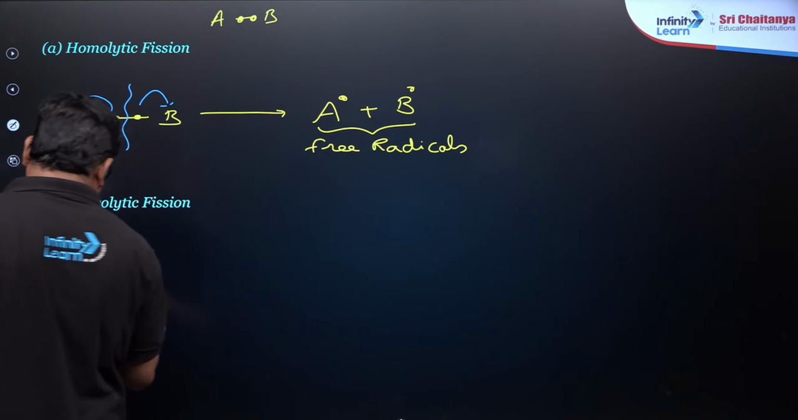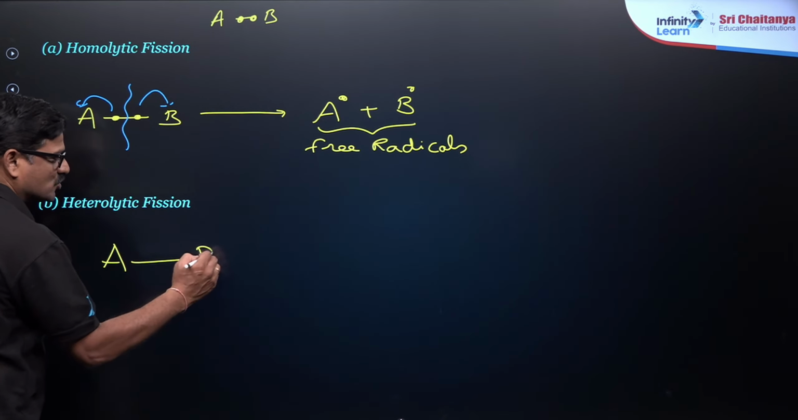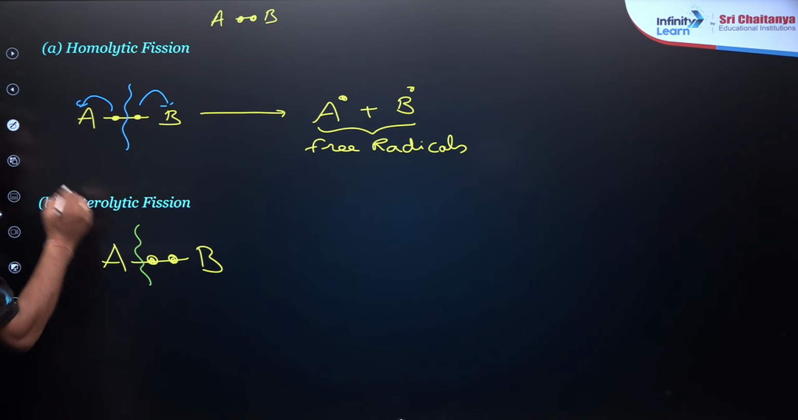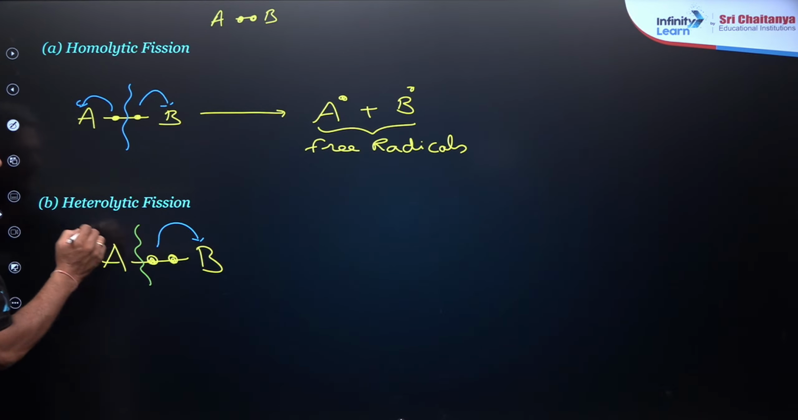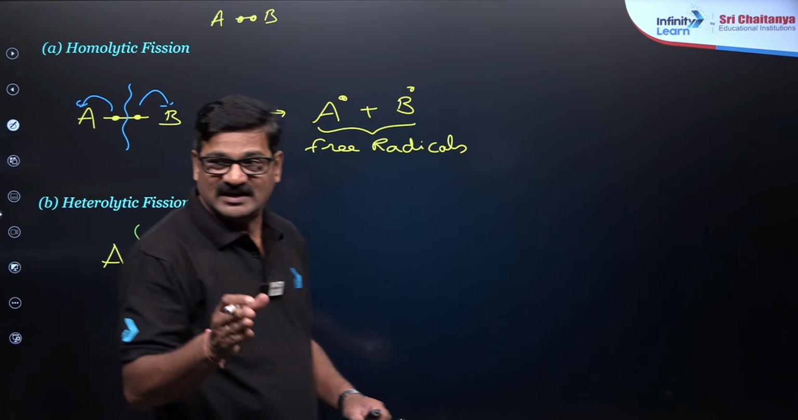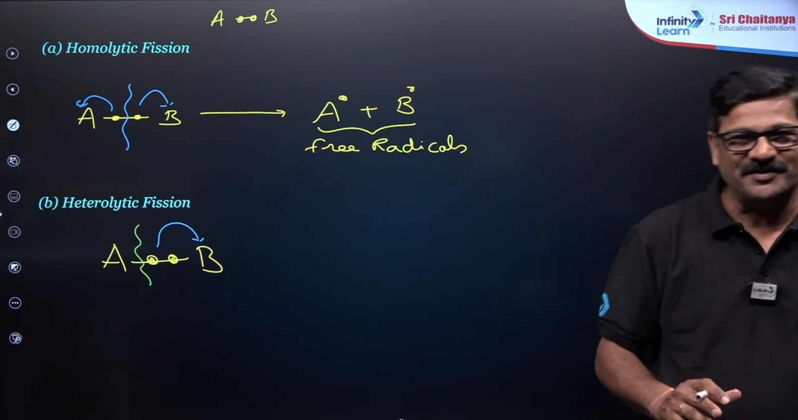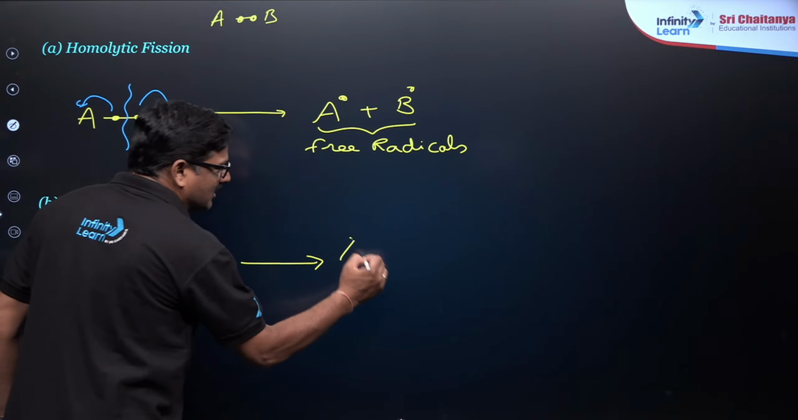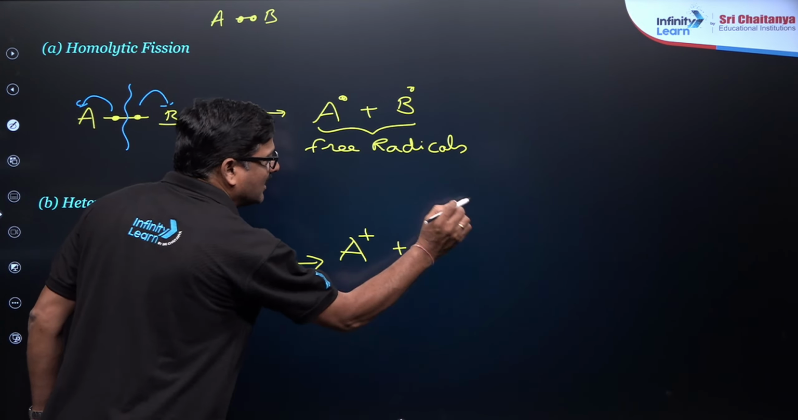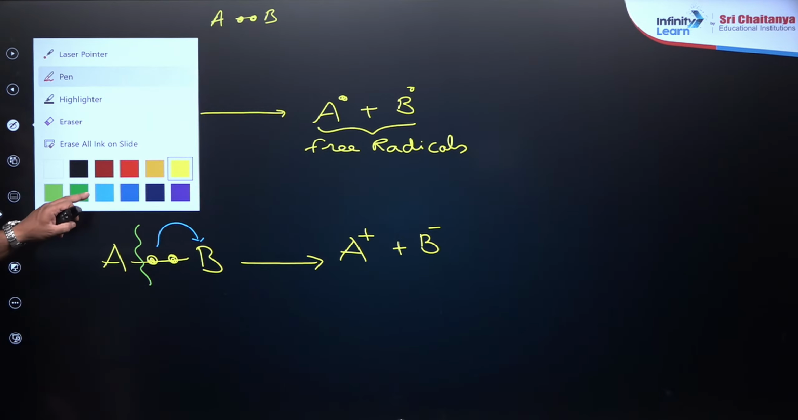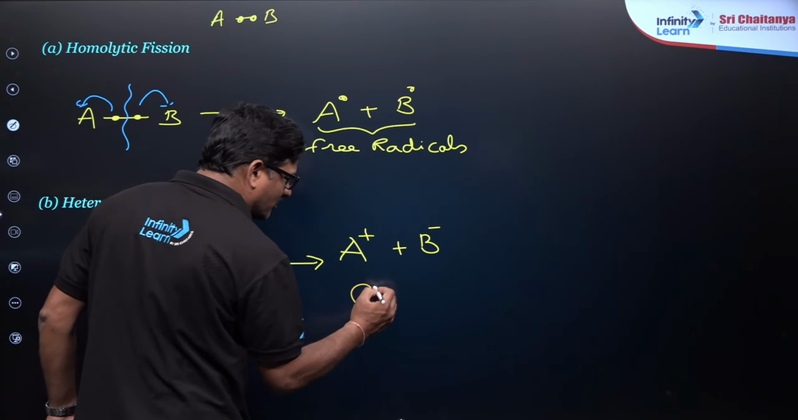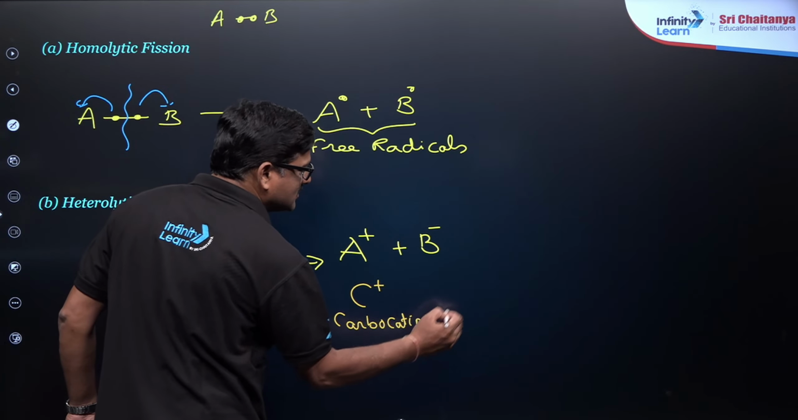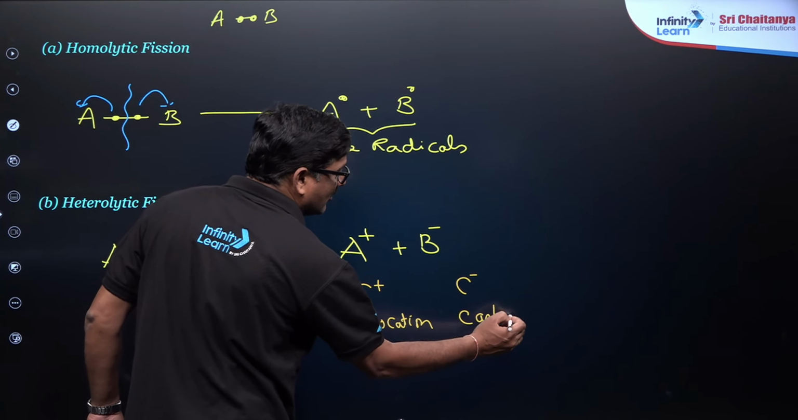And if the bond is not exactly broken in half, you see the bond is unequally broken, so that the electron pair goes to one atom. Suppose the electronegativity of B is greater than the electronegativity of A. Then you are going to get A plus and B minus, ions are formed. If it is carbon, C plus is called a carbocation, and C minus is called a carbanion.